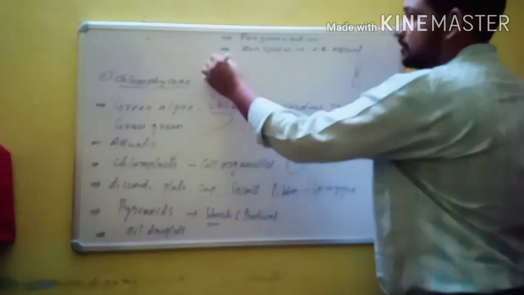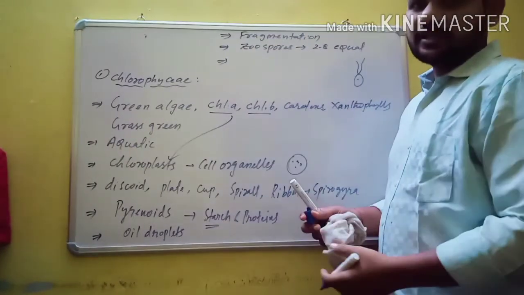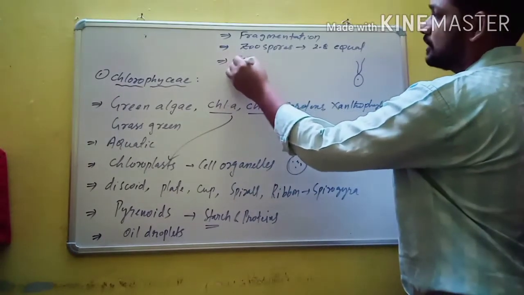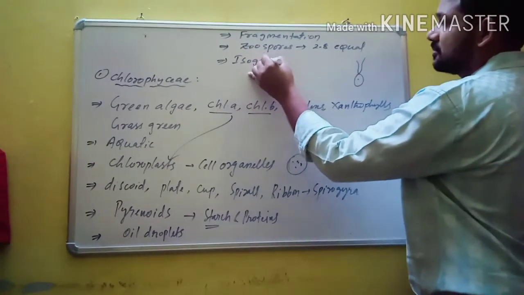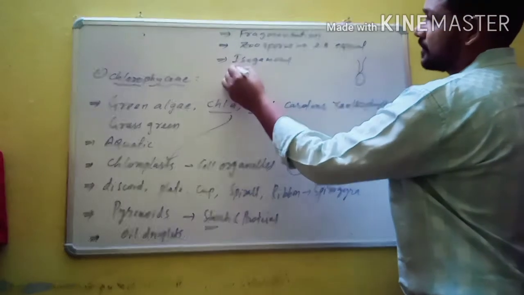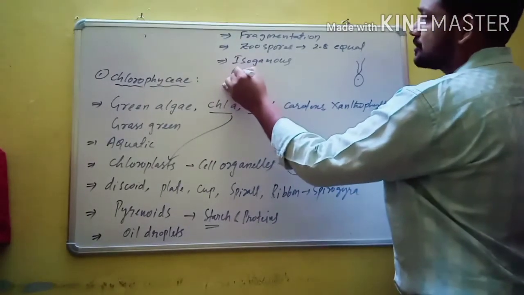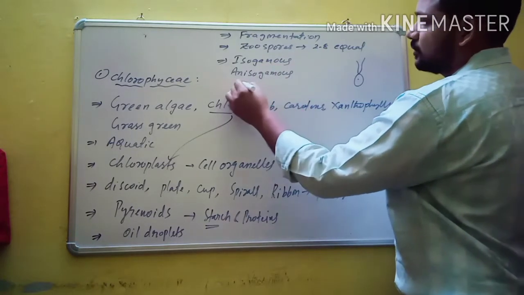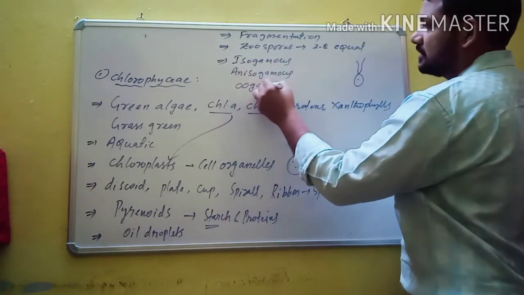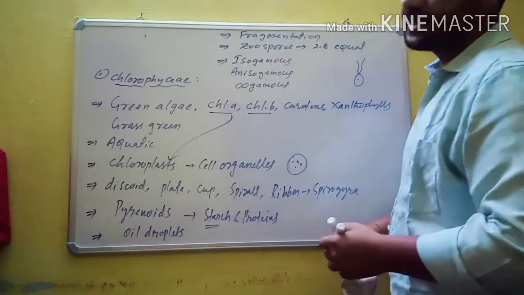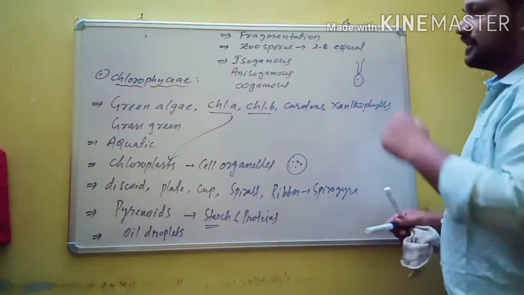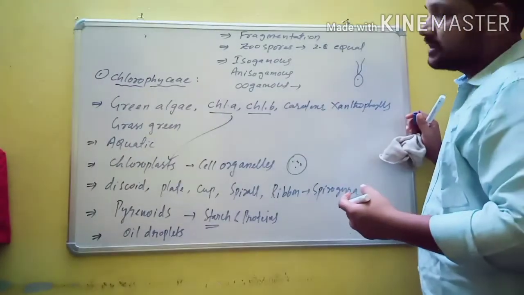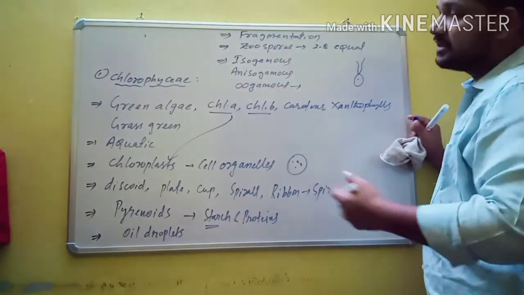Then sexual reproduction. Generally sexual reproduction occurs due to involvement of sex organs. All 3 types of sexual reproduction are present: isogamous, anisogamous, and oogamous. In oogamous, in some members like Volvox, the gametes are non-motile.